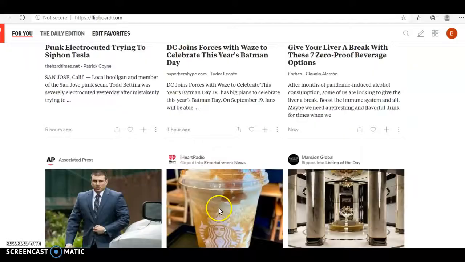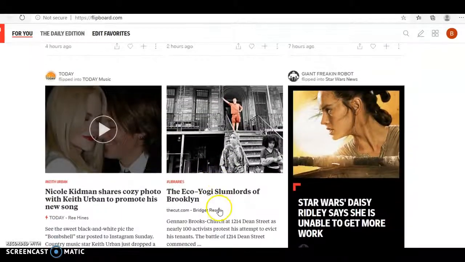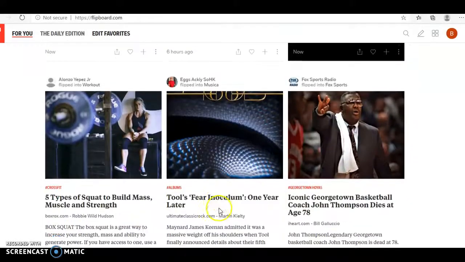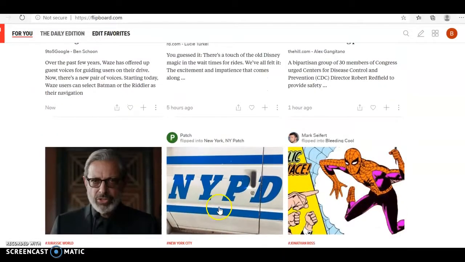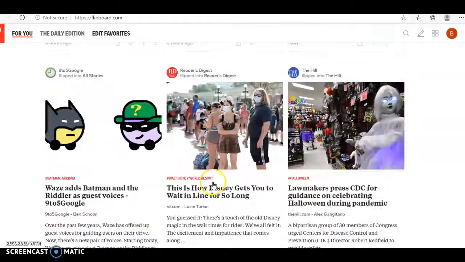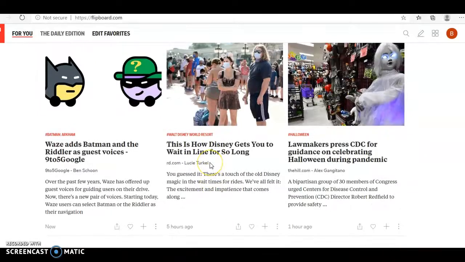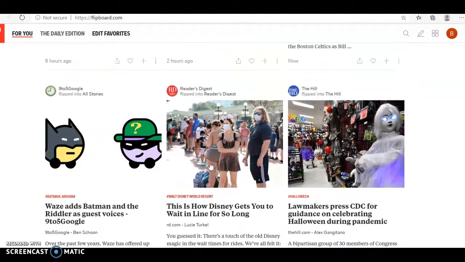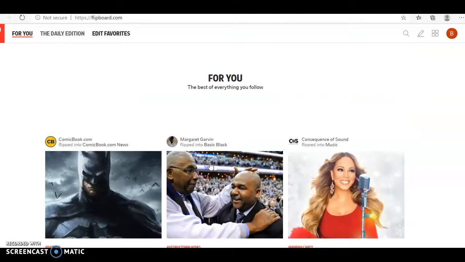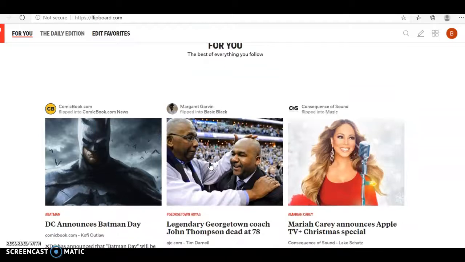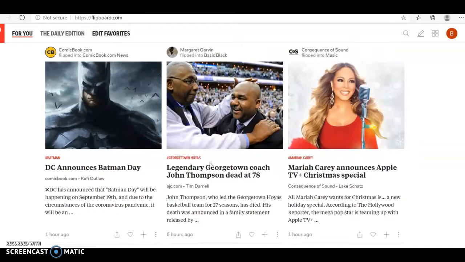So once it knows what you're interested in, it's going to pull stuff that is going to be interesting to you, okay? And so, like, if I go back down, this is how Disney gets you to wait in line for so long because I typed in Disney earlier, okay? So now I have my Flipboard set up of stuff basically I'm interested in. I didn't type in politics, so nothing about politics is popping up.